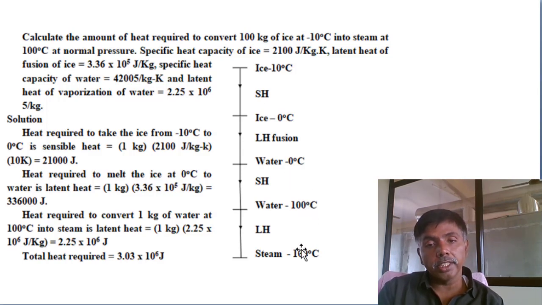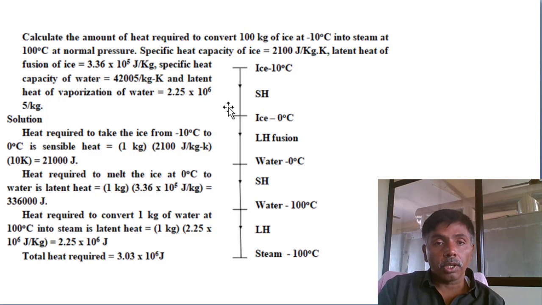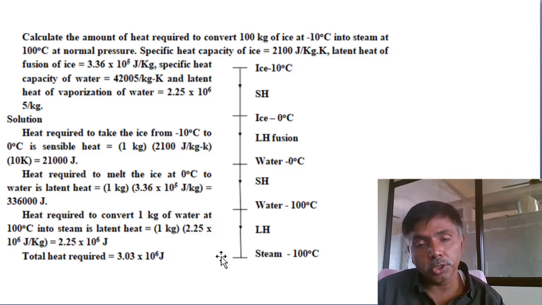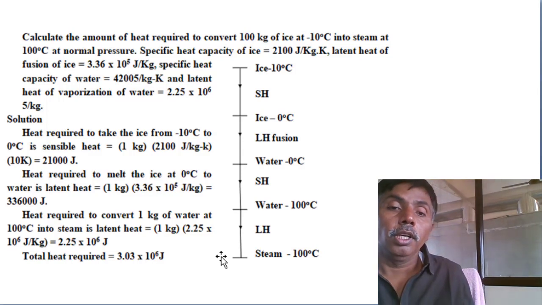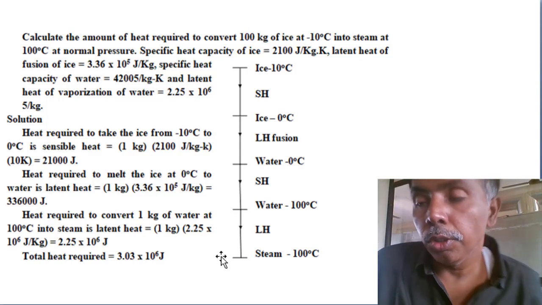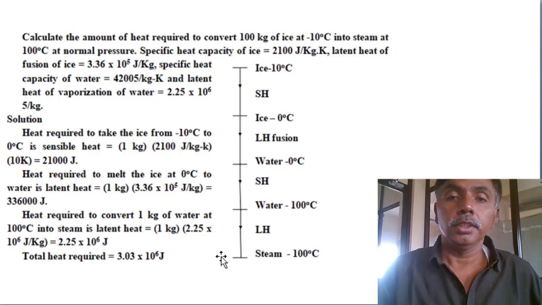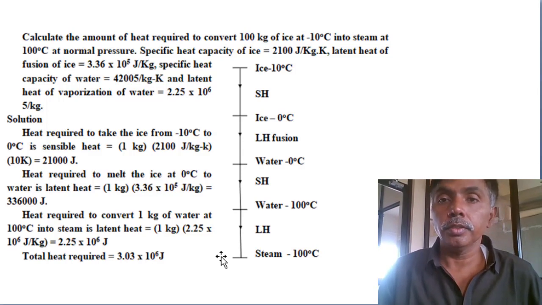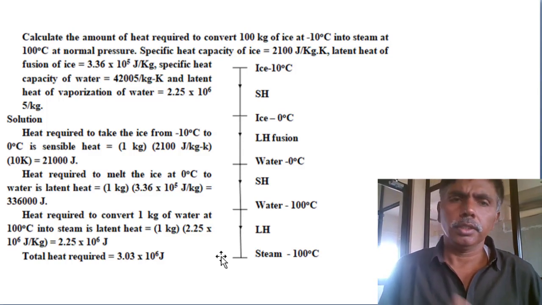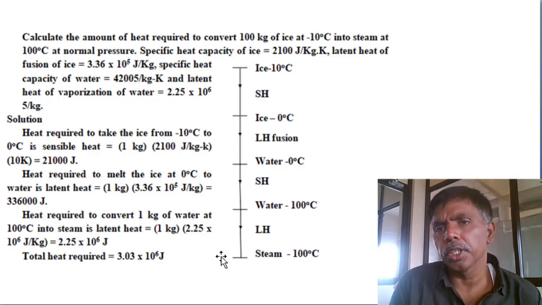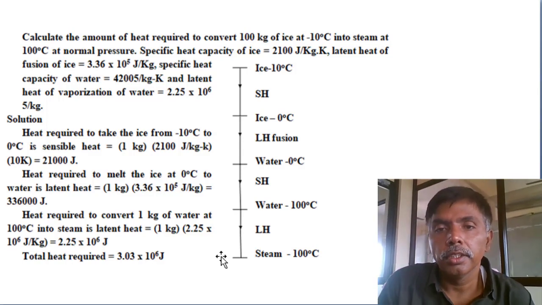Then after 100 degrees water to 100 degrees steam, what is the latent heat required? This latent heat is around 2250 into 100 kg. The total heat required is 3.3 into 10 power 6 joules, or 3000 kilojoules of heat. This is a simple calculation. Whatever the values may be, you can cross verify later. This is the methodology.